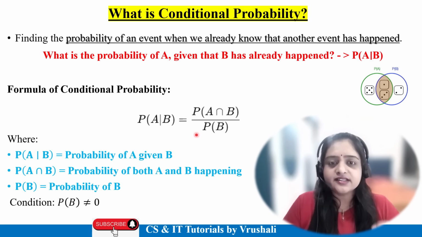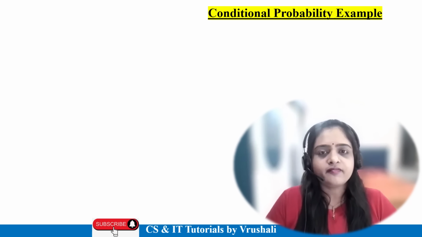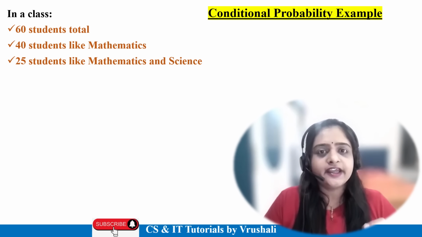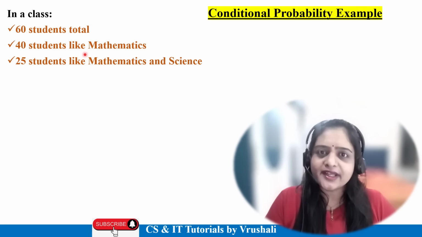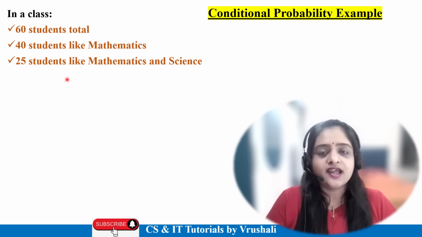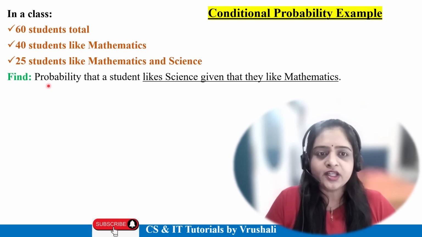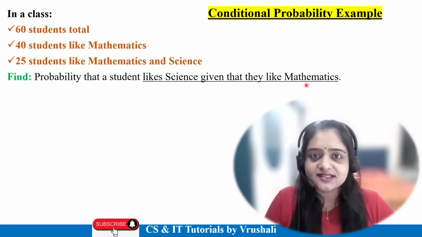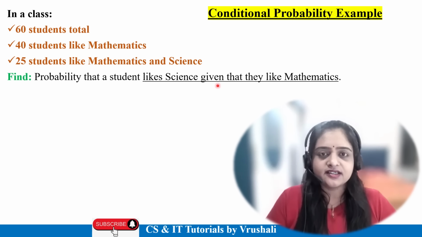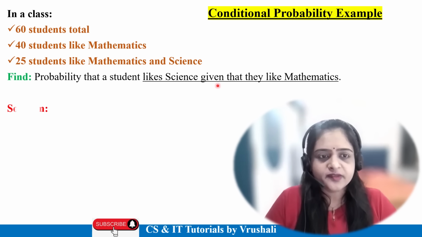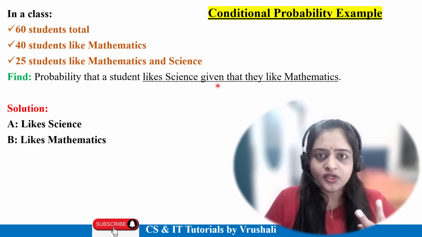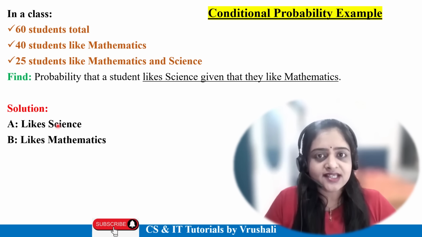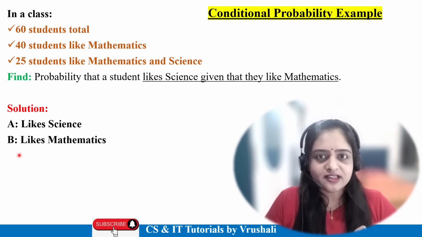Now let's understand this formula with an example. See here, assume that in a particular class there are a total of 60 students. 40 students like the mathematics subject and 25 students like maths plus science. Now you have to find the probability of a student who likes science given that they like maths. You have to calculate the probability of this. So how to calculate? Simple. First, there are two events: event A is liking science, event B is liking mathematics.